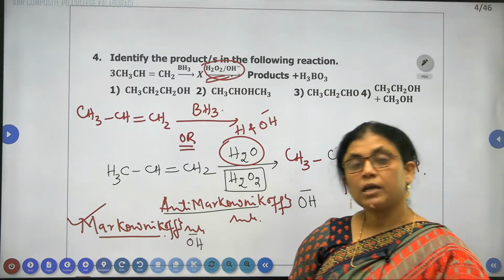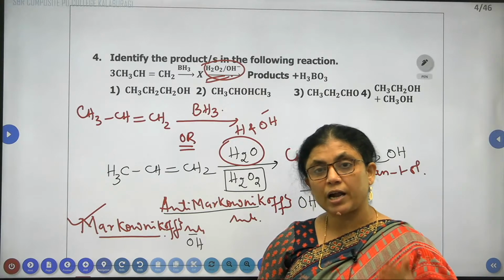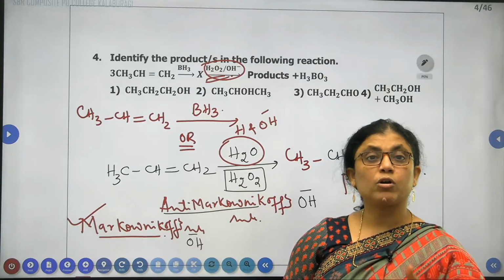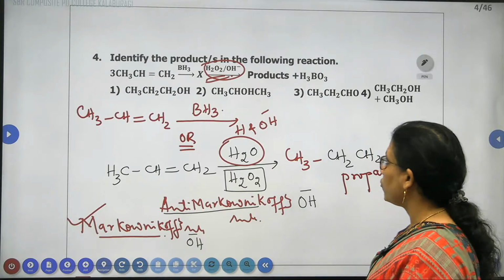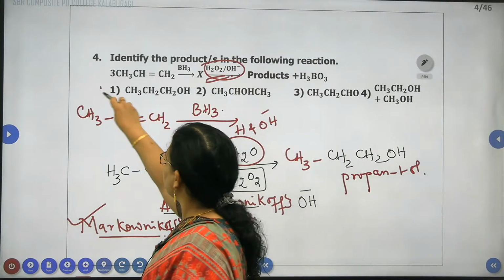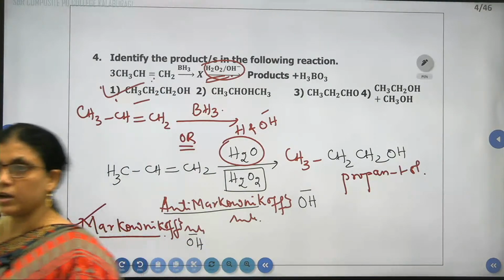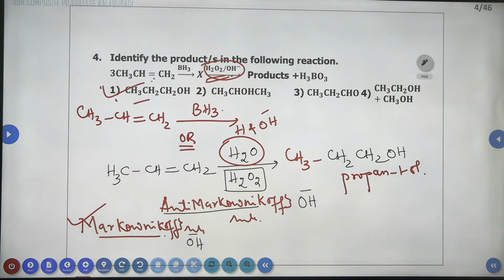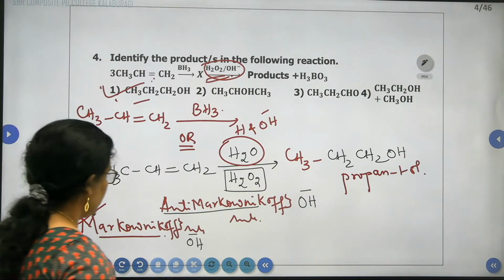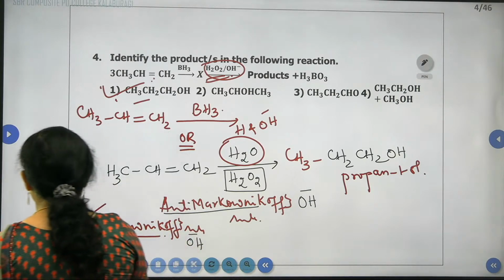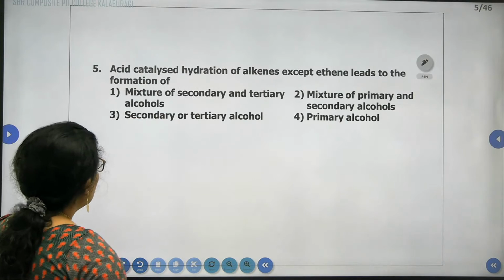According to anti-Markovnikov's rule, the negative part of the reagent is added to the carbon containing more number of hydrogen atoms. Therefore, the correct answer for the fourth option is propan-1-ol. Okay, clear to you? Next question.